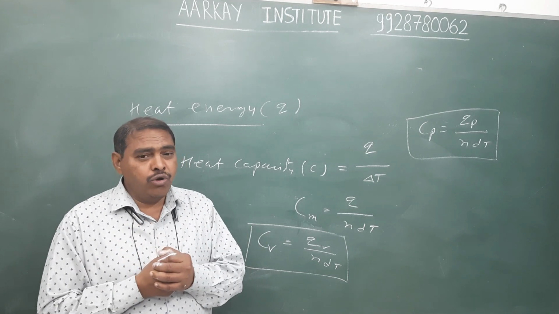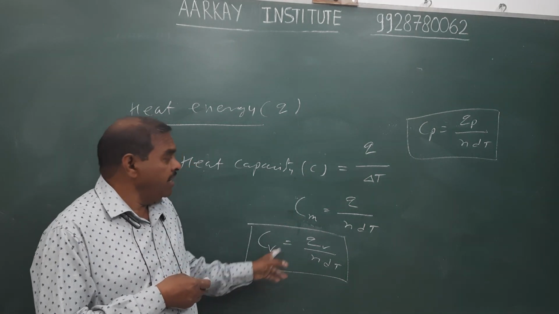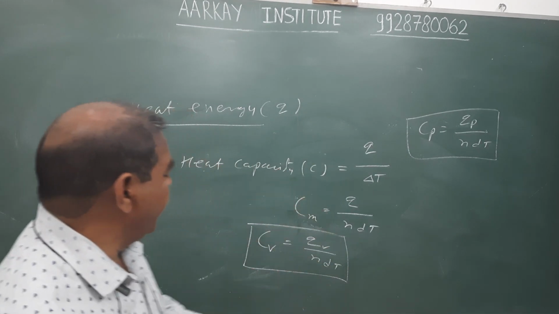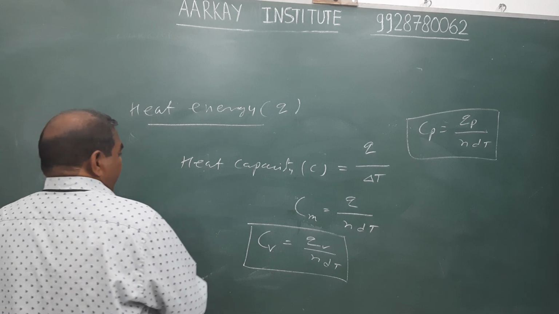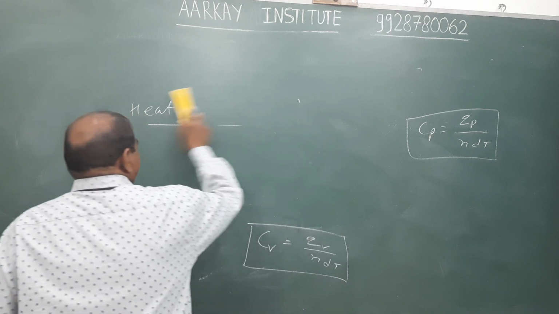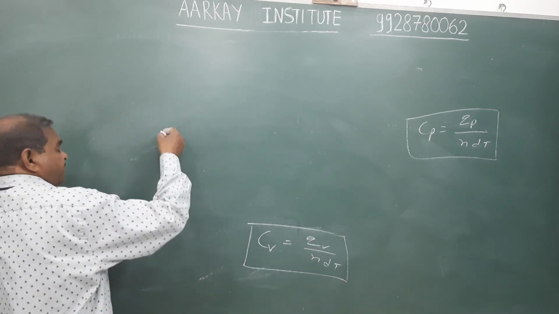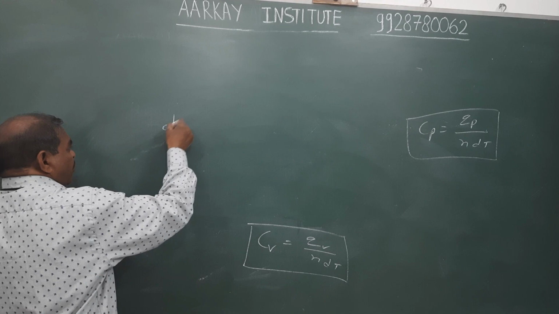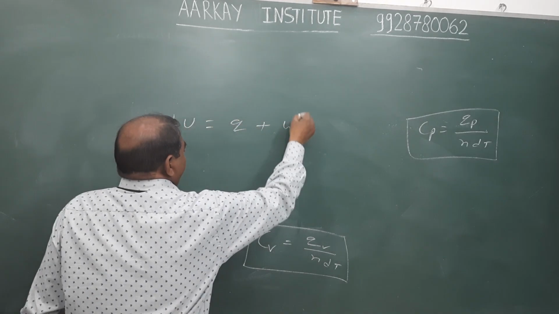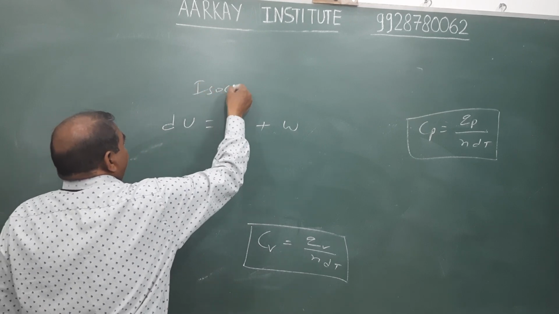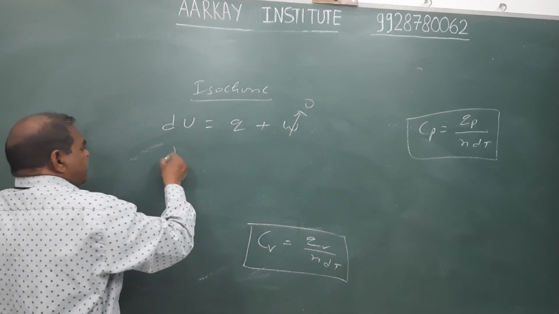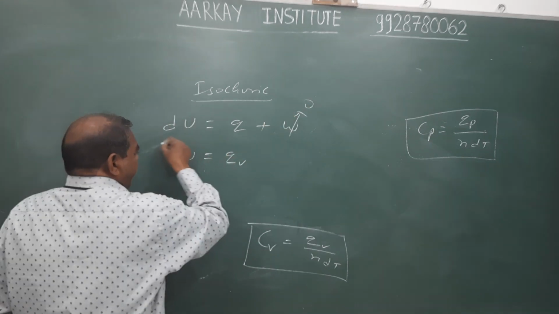At constant volume, heat capacity is denoted by Cv, and at constant pressure it is denoted by Cp. Therefore, Cp and Cv are the heat capacities of an ideal gas or a gaseous system. Further, we know the first law of thermodynamics: change in internal energy equals Q plus W. In an isochoric process, at constant volume, work is zero, and hence change in internal energy equals heat energy.